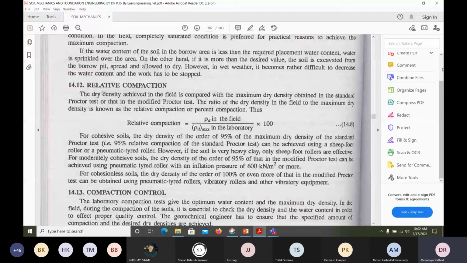If I ask you, I have a road, I have compacted it, and I want to find out the field density there. What are the methods we use? Which method do we use to find the field density?